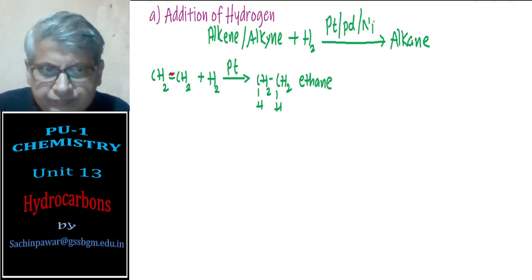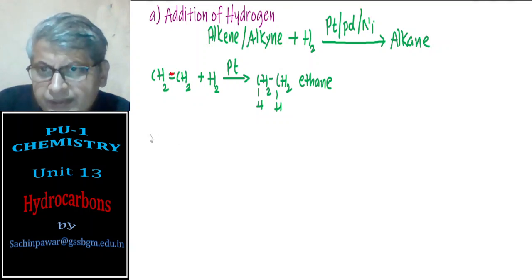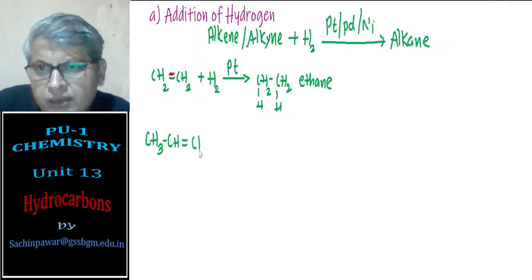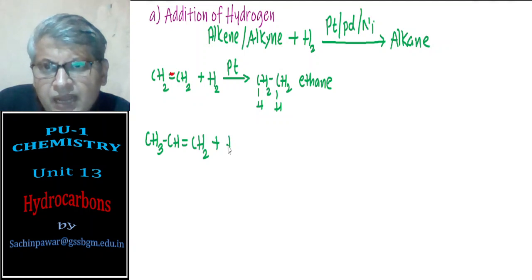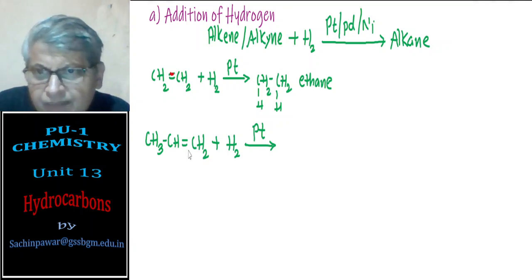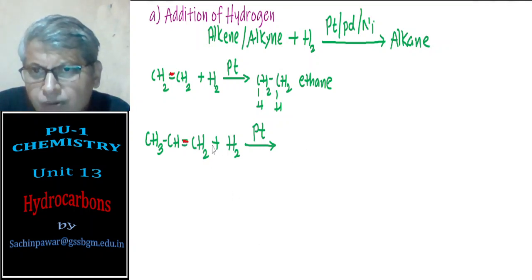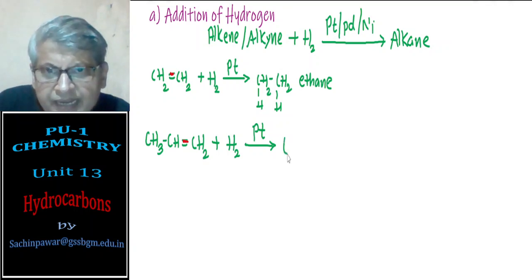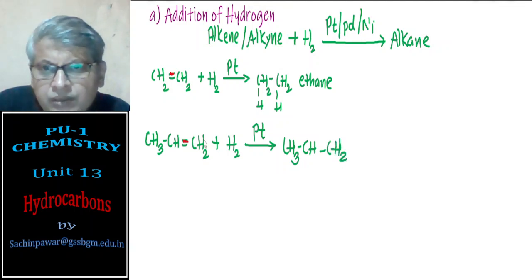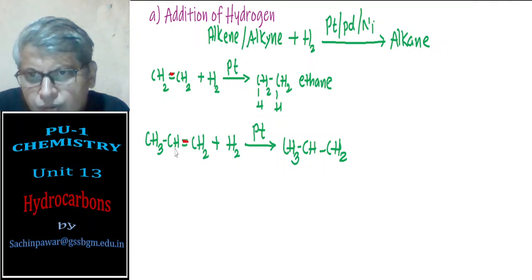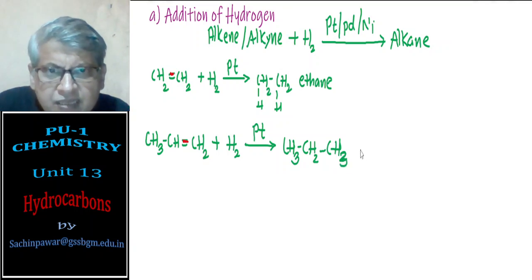Next, propene. If I take propene, then CH3, CH double bond CH2. When it reacts with hydrogen gas in the presence of platinum, palladium, or nickel, the reaction takes place. The pi bond is broken. We'll get CH3, CH single bond CH2. One H goes here, this single H becomes double H, and one more hydrogen goes to this, it becomes CH3, that is propane. So propene is converted to propane.